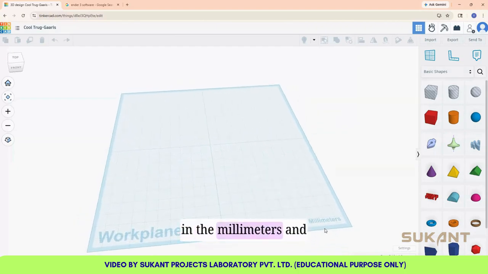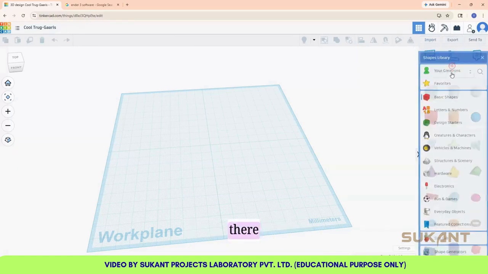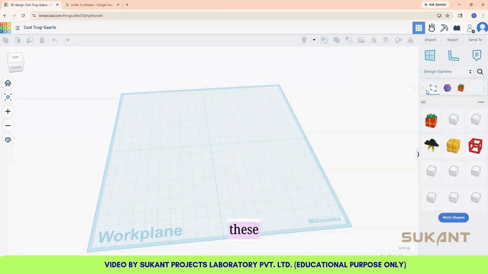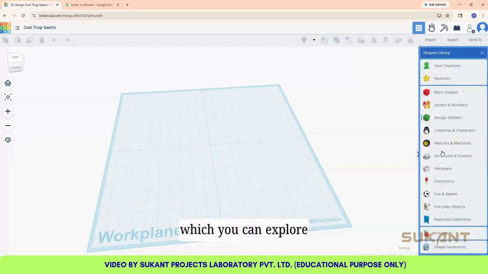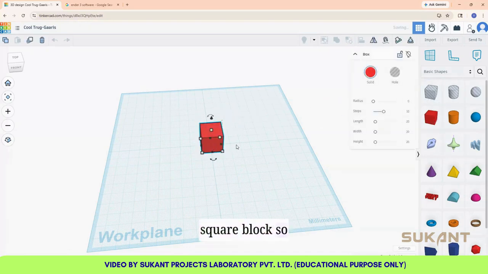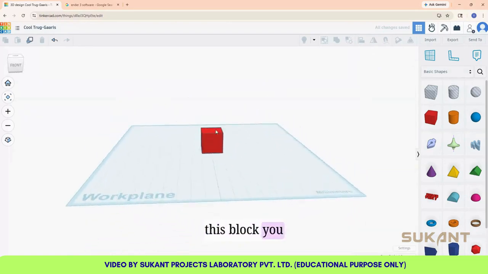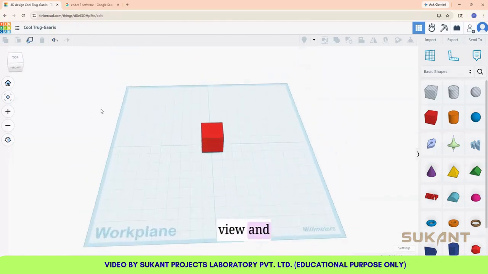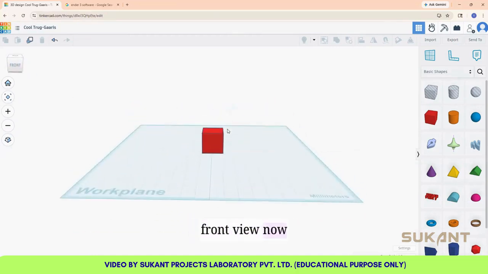So everything will be in millimeters, and here you can see you can import 3D models, export, and there are basic shapes, there are complex shapes, letters, design stages, there are some design status which you can use. These are all options which you can explore. So as of now, we'll take a box, a square block. So this block, you can see, you can click on top, you can see top view, and you can click front, it's a front view.